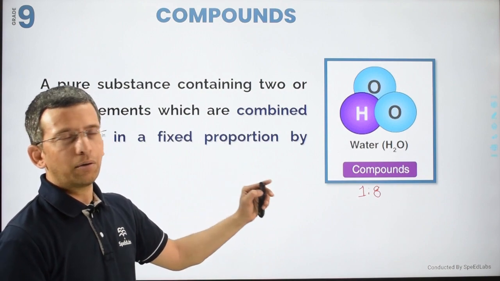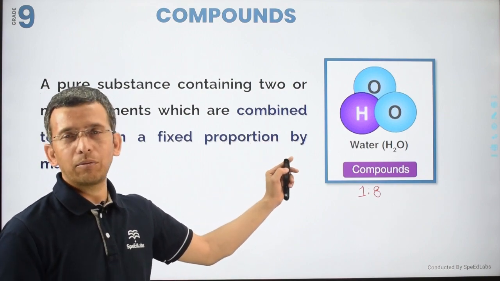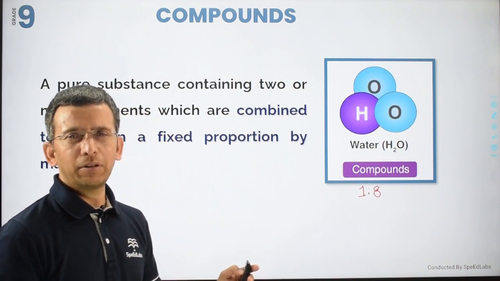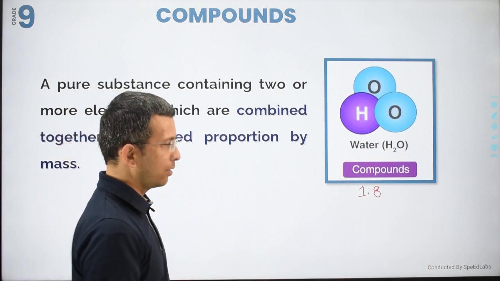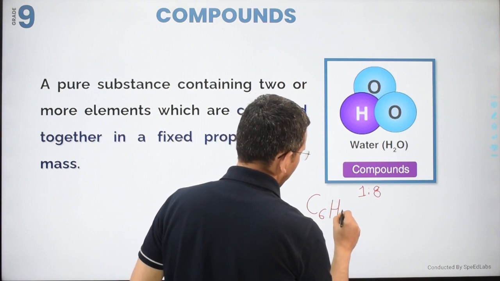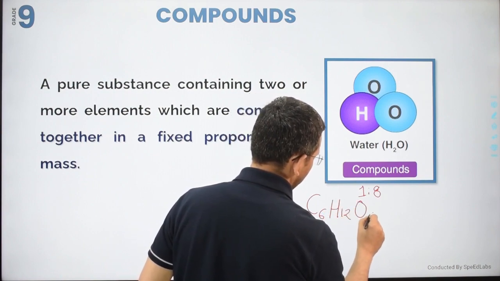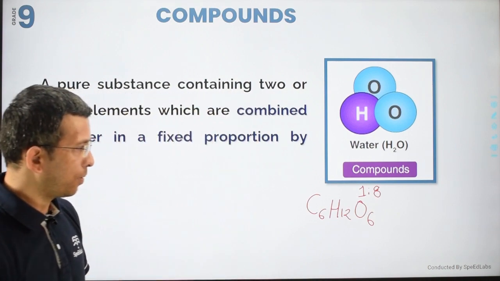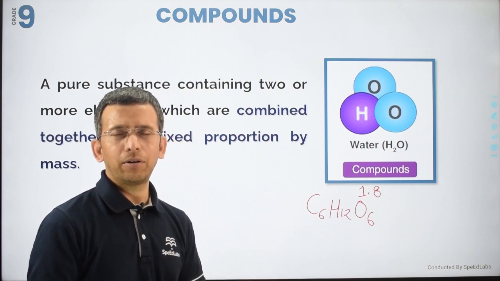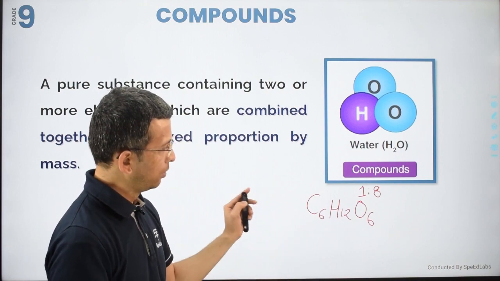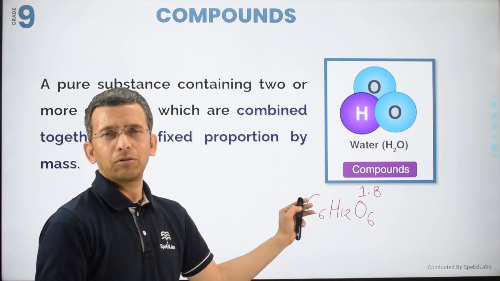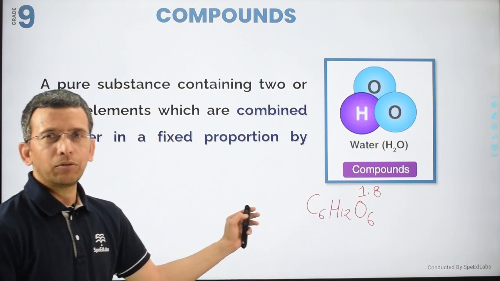So two elements, or more than two elements, are going to combine. For example, if I want to show you one more compound in which more than two elements are there, that is C6H12O6. In this compound you can see three elements are involved, carbon, hydrogen and oxygen, and they are combining in a fixed, or you can say proper, ratio also. So these are compounds.